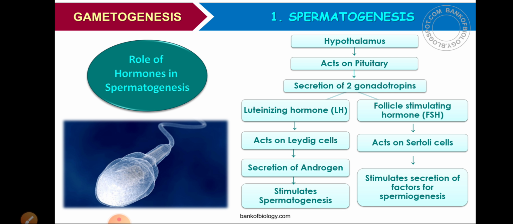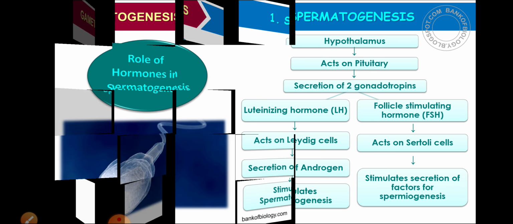First, the hypothalamus will act on the pituitary gland. Then the pituitary gland will secrete two gonadotropin hormones, that is luteinizing hormone and follicle stimulating hormone. Luteinizing hormone will act on Leydig cells and they will secrete androgen, and androgen will stimulate spermatogenesis. Then follicle stimulating hormone will act on Sertoli cells, and these Sertoli cells will stimulate the secretion of factors for spermiogenesis. Okay, so this is the role of hormones in spermatogenesis.